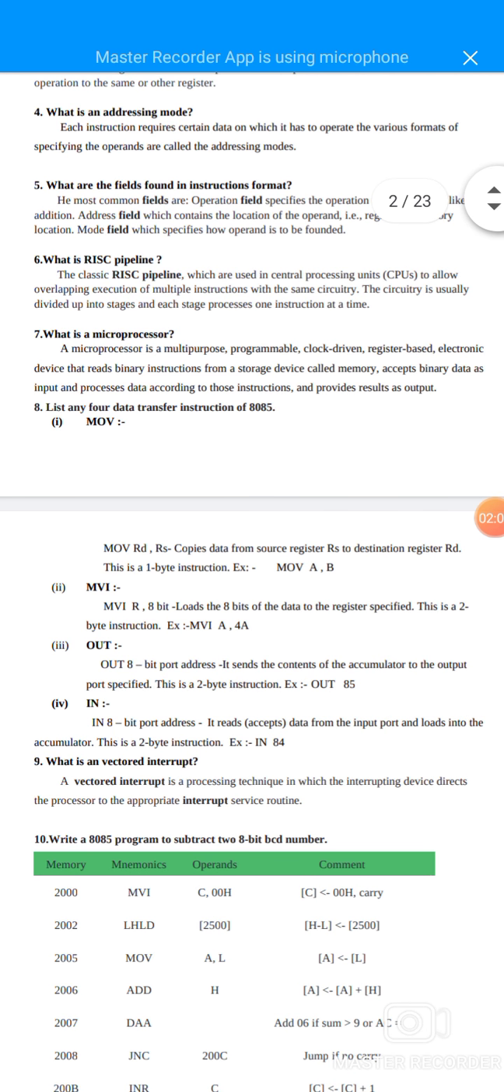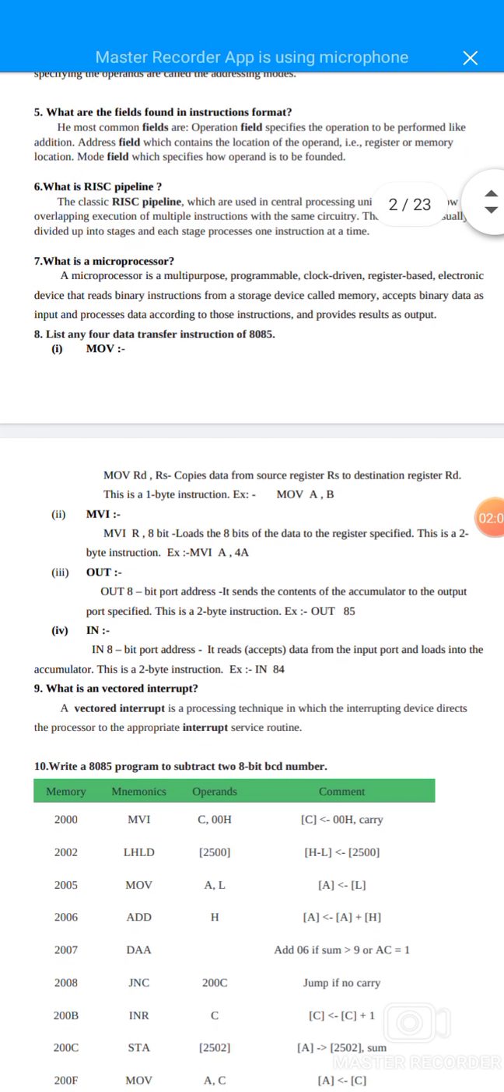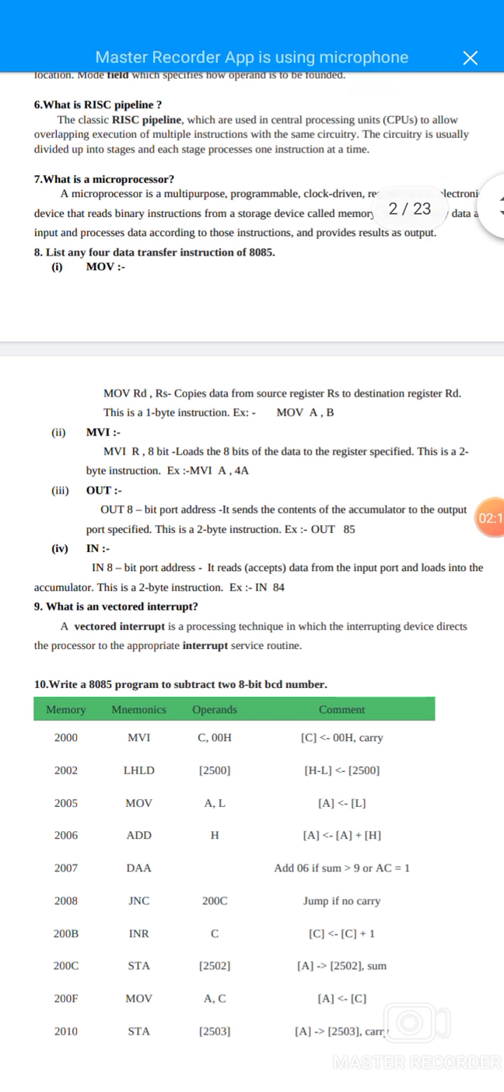Eighth question, list any four data transfer instructions of 8085. First one, MOV Rd, Rs, copies data from source register Rs to destination register Rd. This is a 1-byte instruction, for example MOV A, B. And then MVI R, 8-bit, loads the 8-bit data into the register specified. This is a 2-byte instruction, for example MVI A, 4A.